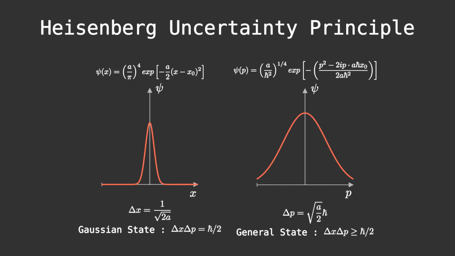Finally, the Heisenberg uncertainty principle states that the uncertainty on the position times the uncertainty in the momentum cannot go lower than h bar over 2. For a general state, it can go higher, but never lower.